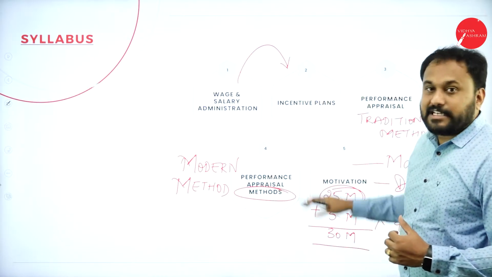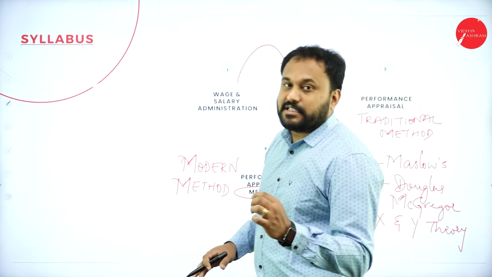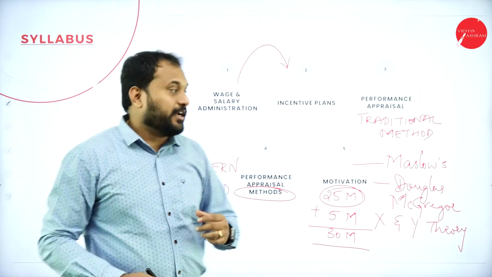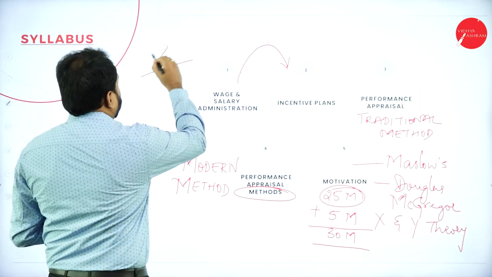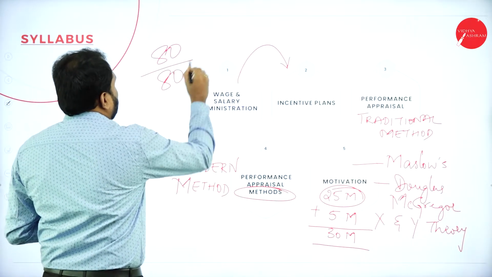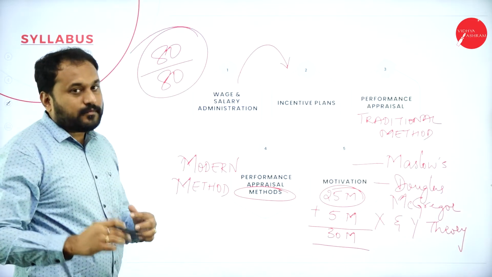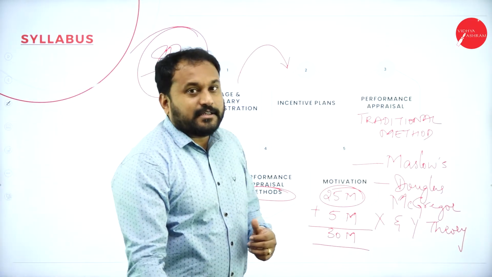So we have 5 chapters, and I'll tell you, very easily you can actually score 80 on 80. This is what we promise you people if you follow what we tell you to follow. Now let's go with the model paper.